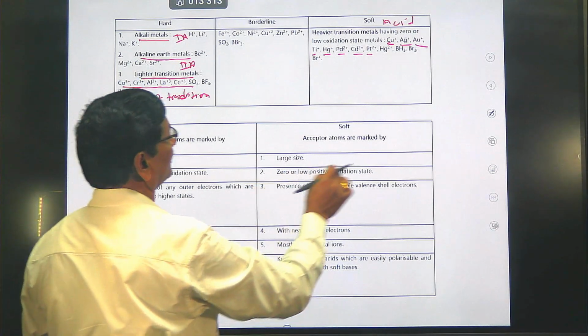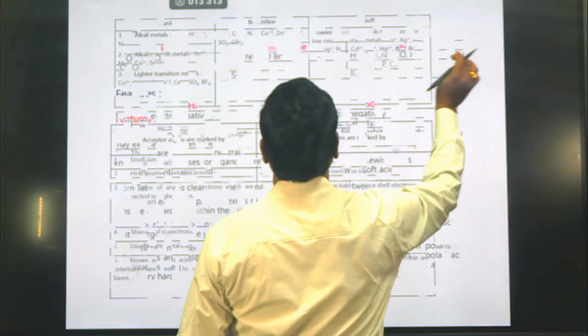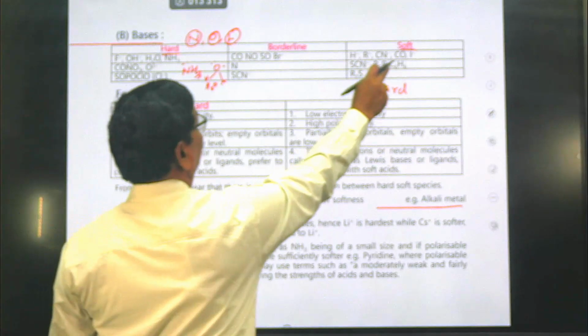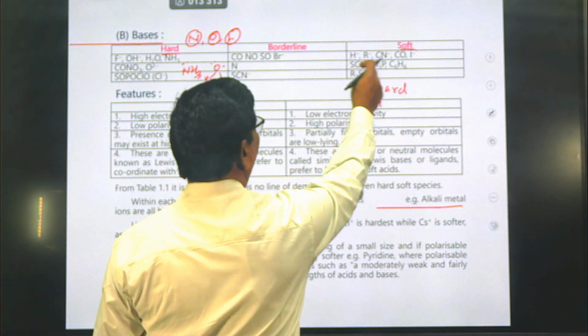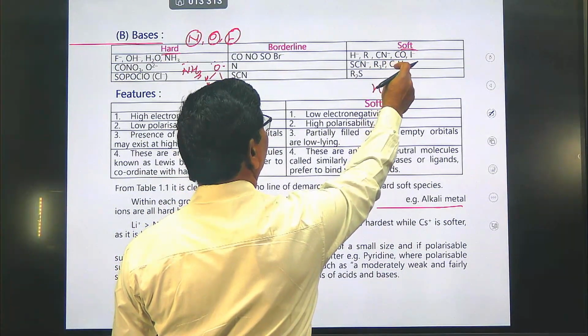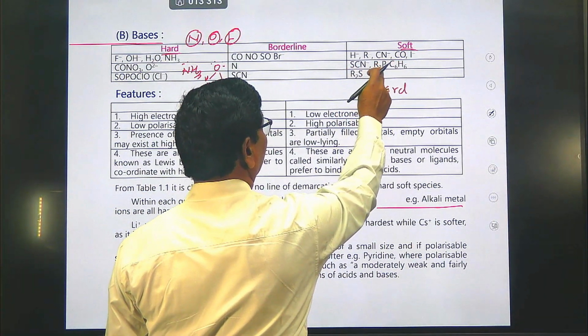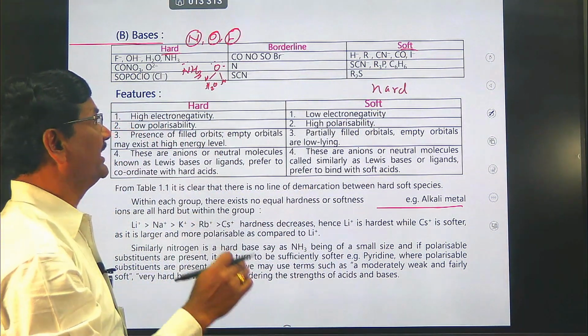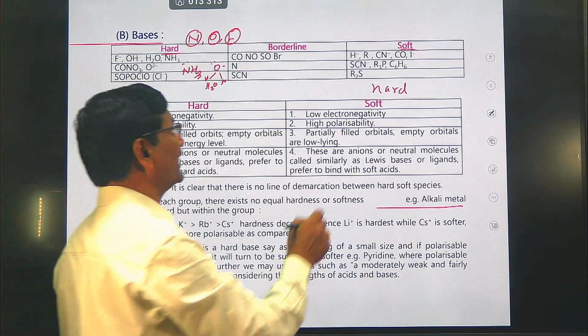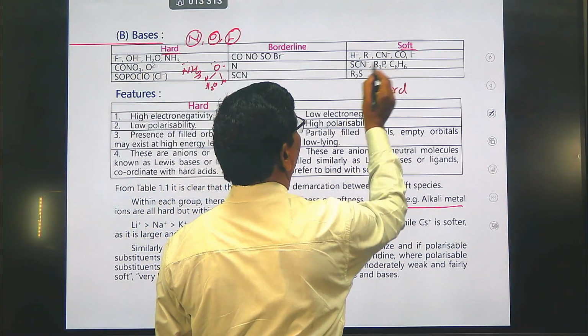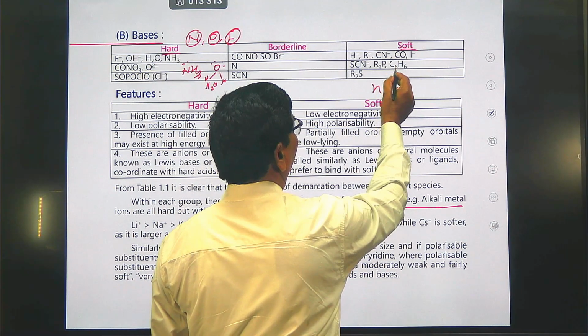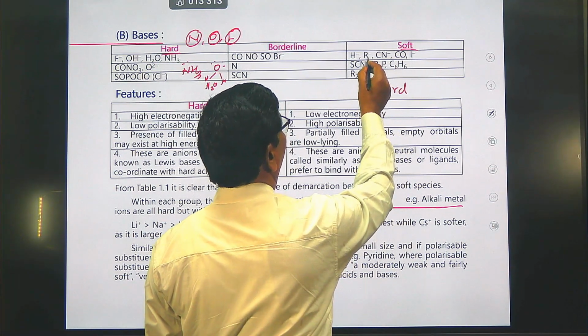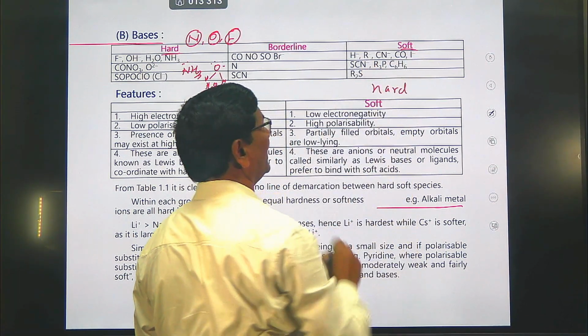Soft bases are the ligands prepared from elements below the first member of 15, 16 and 17. For example, sulfur and phosphorus ligands such as R3P, C6H6, R2S, CN minus and I minus.